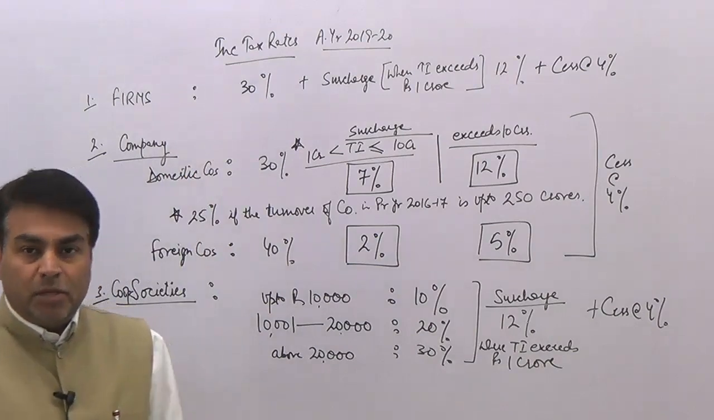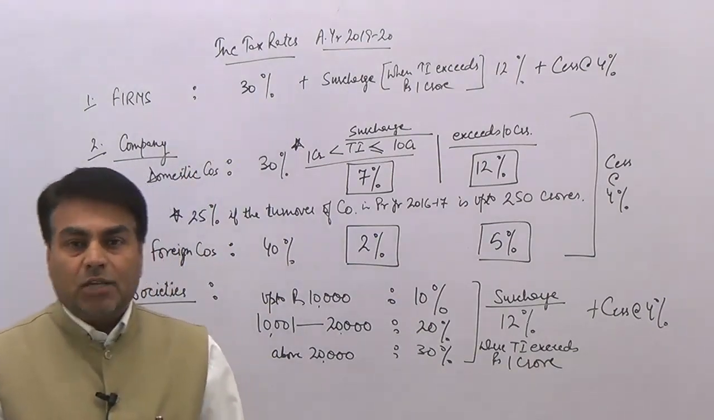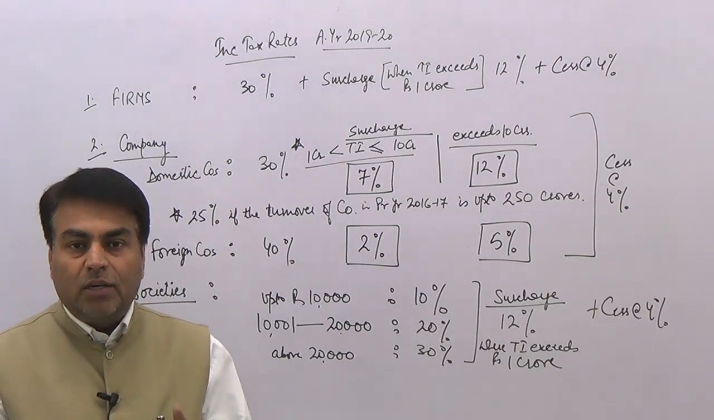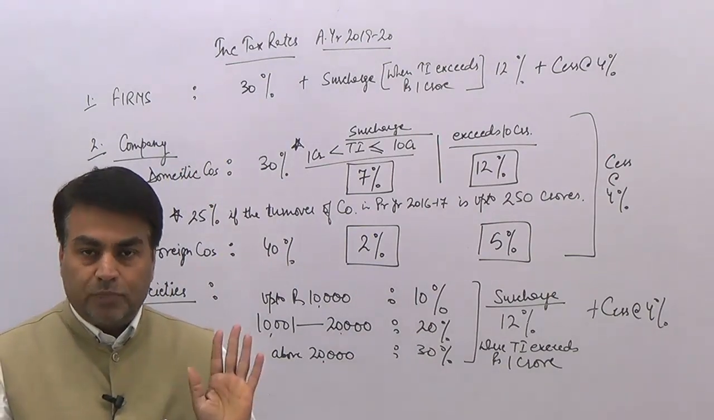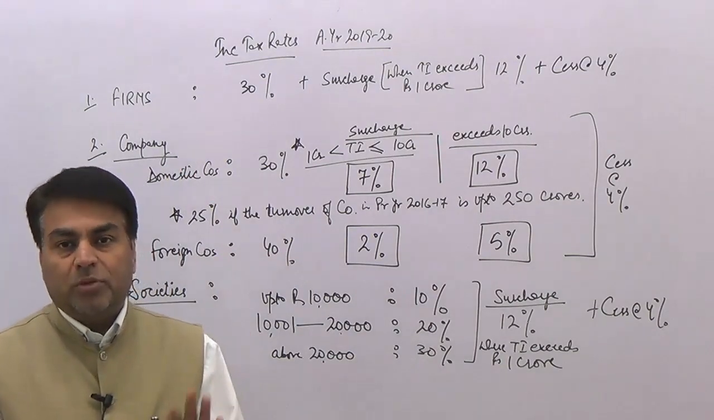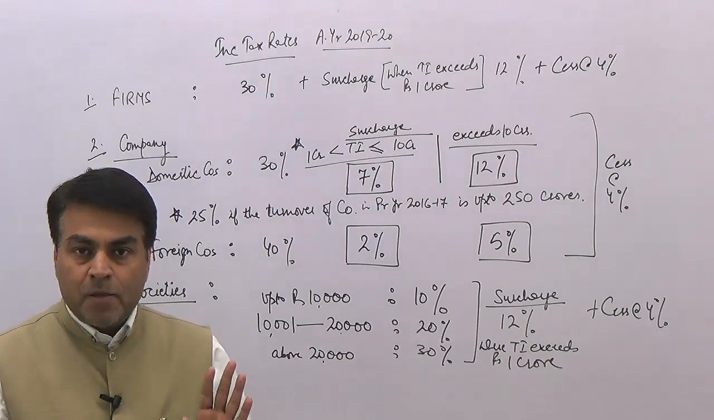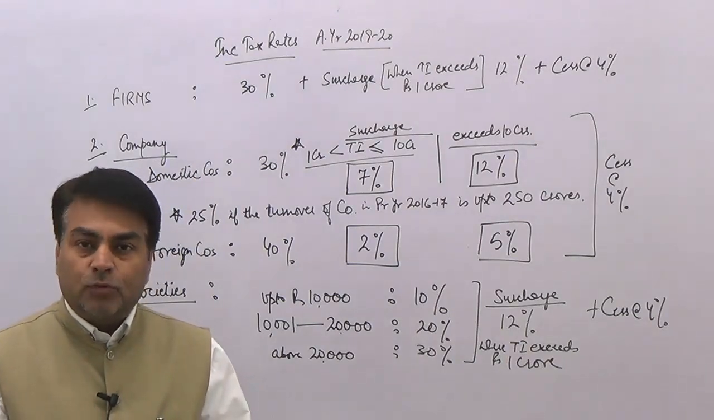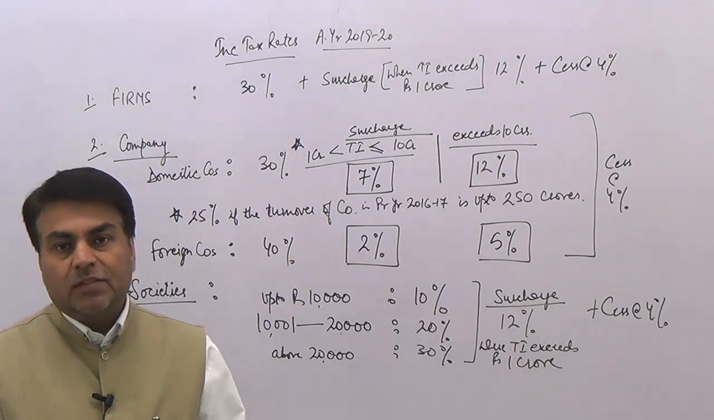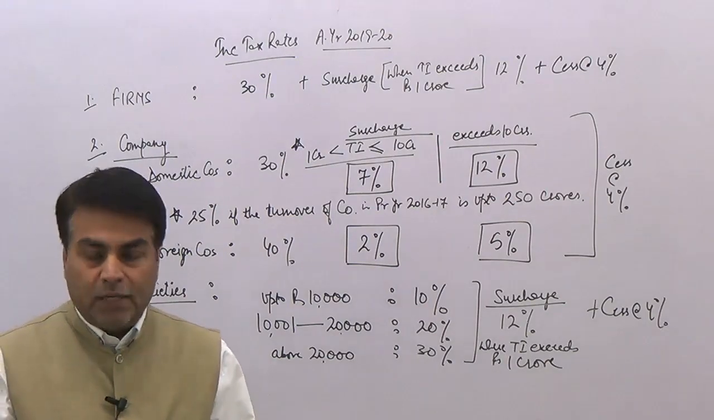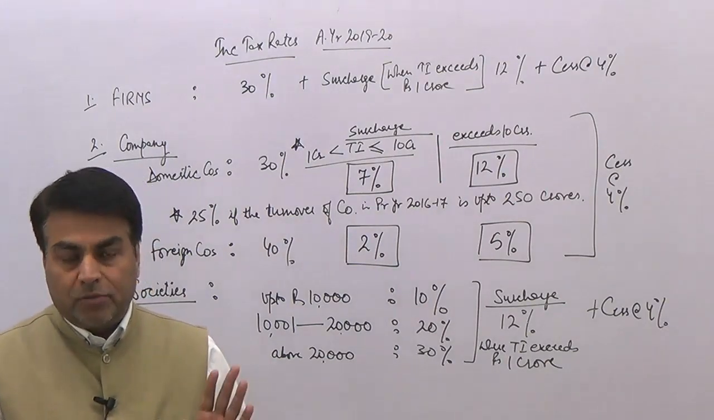Whether any surcharge is applicable? Answer: yes, surcharge is applicable when the income exceeds 1 crore. The rate of surcharge is 12%. Further, whether the cess would also apply? Answer: yes, the cess at the rate of 4% would also apply on firms and LLPs.